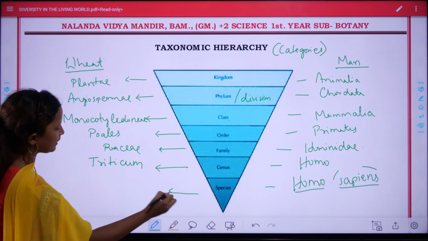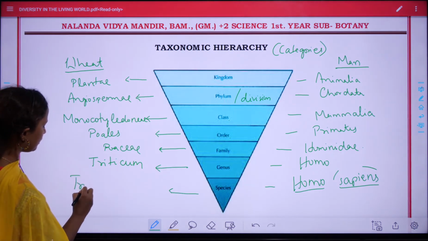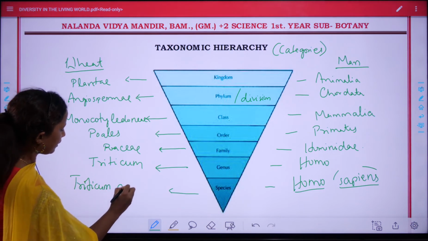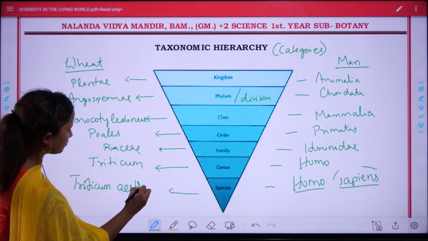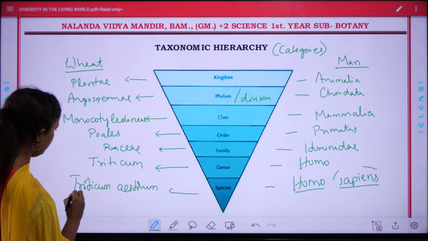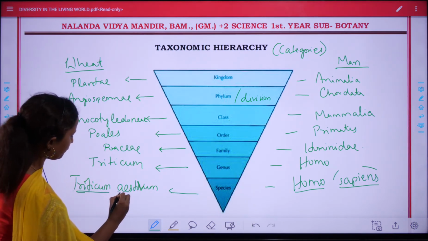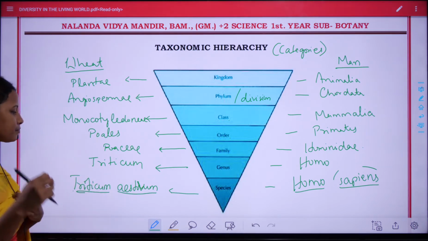And species is Triticum aestivum, and we will underline them.